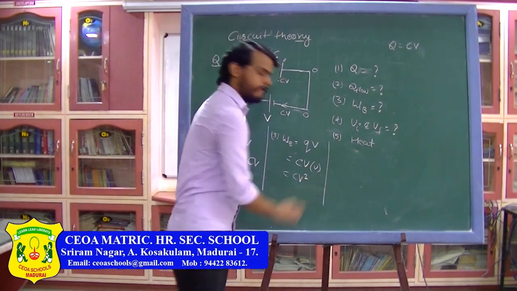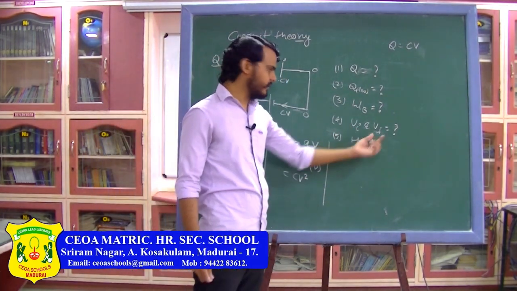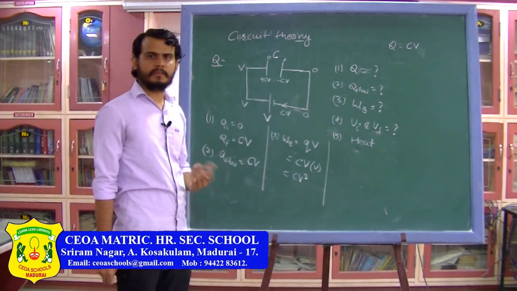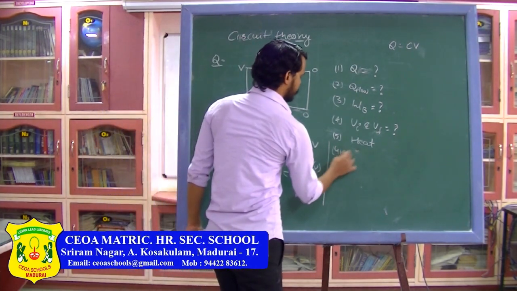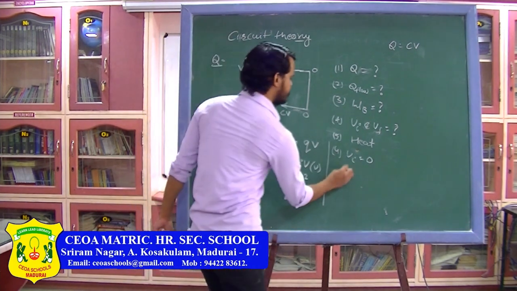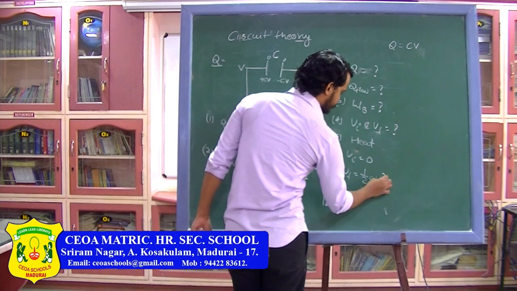Next thing, we have to find the initial potential energy of the capacitor and the final potential energy of the capacitor. Initially, as you can see, there was no potential energy as there is no charge on the capacitor. So initial potential energy of the capacitor is 0, and final potential energy of the capacitor can be written as half into C into V square.